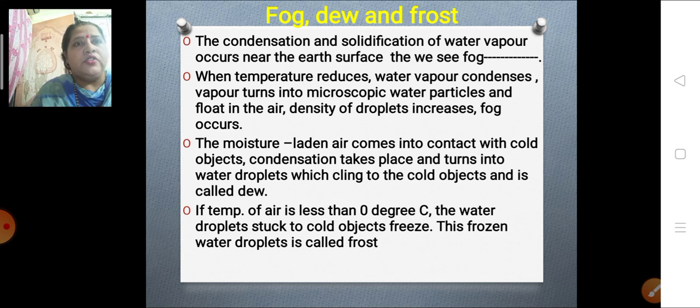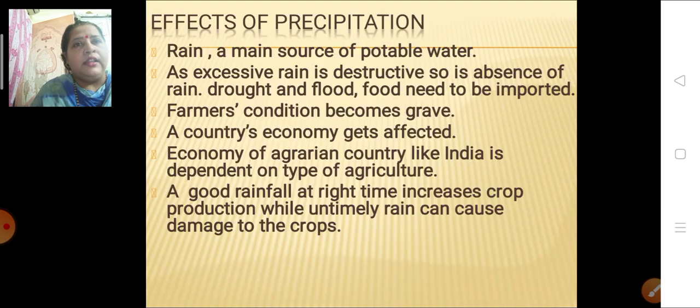Okay, children, so this is the difference between fog, dew and frost. Let's see the effects of precipitation. Now, as you all know, rain is the main source of potable water on the earth's surface. Other water is from the seas and the oceans, which is not at all fit for drinking. But rain is the main source of potable water.